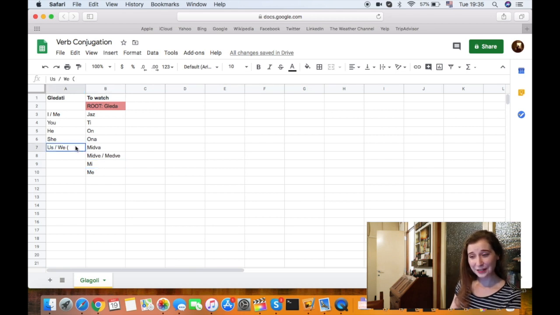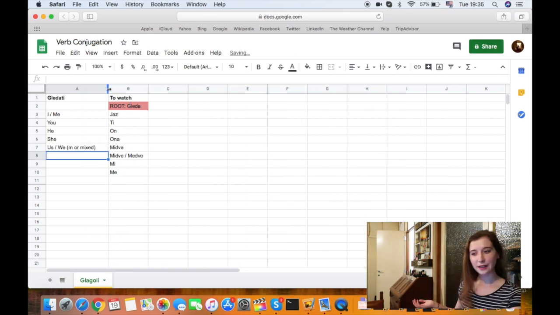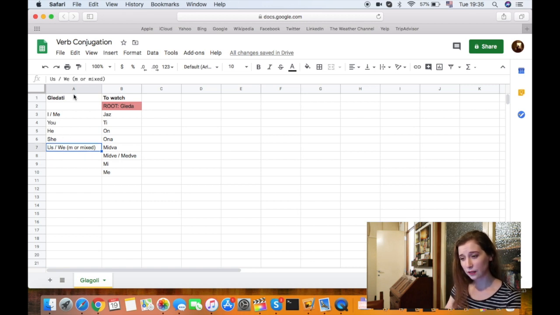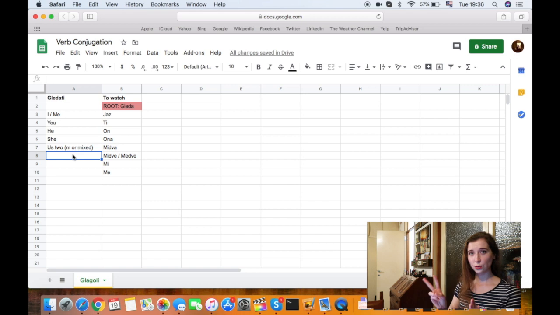So midva, like I said, if it's two guys, or if it's mixed, like if there is a guy next to me, then it would be midva. So it's mixed. This is what I mean by mixed: at least one female is there or at least one male is there, depends how you look at it. Then we have midve. This would be, let's put it like, us two, just so that we put more stress on it that it's two.